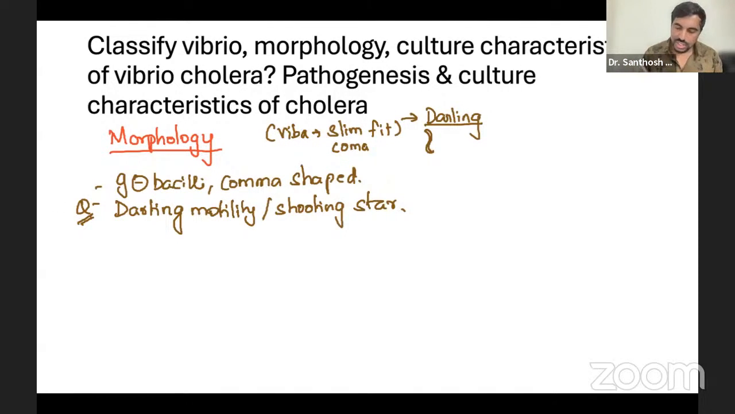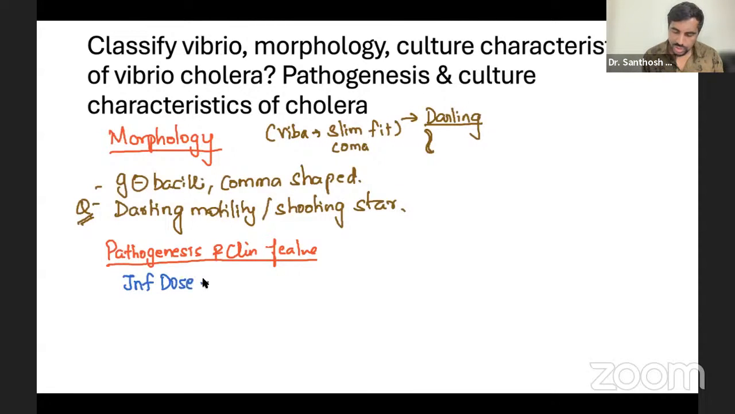When you talk about the culture, before going to culture characteristics, we'll cover pathogenesis and go in order. Here they've given everything together. We'll go to the pathogenesis and clinical features. You must already know, but let's take a revision now. So what is important here? First of all, what is the infective dose? You should know the infective dose of different bacteria.